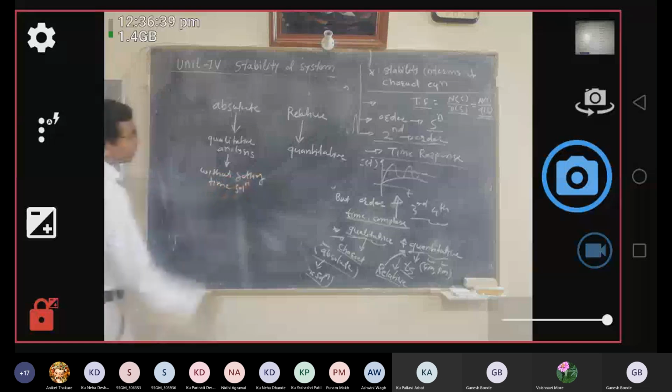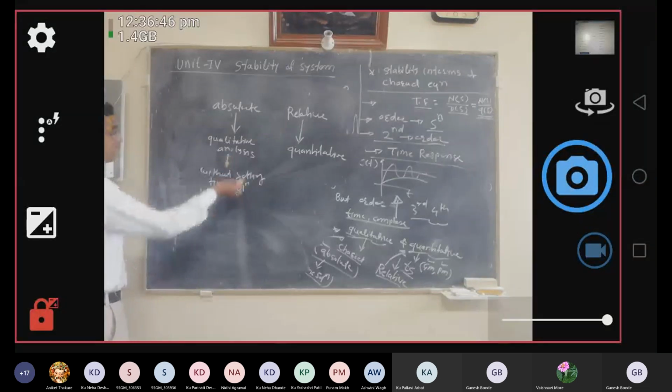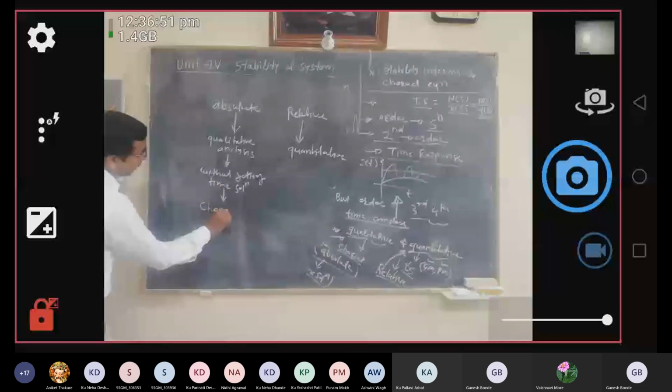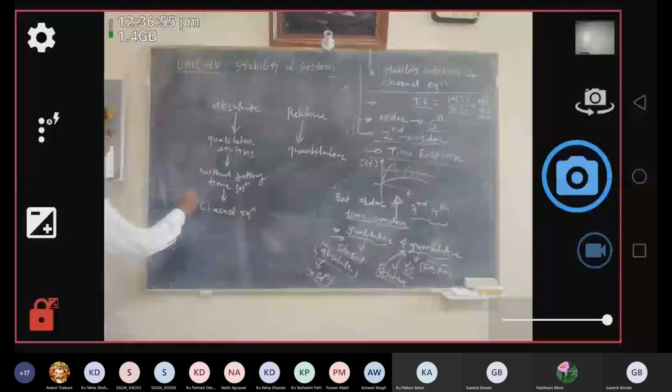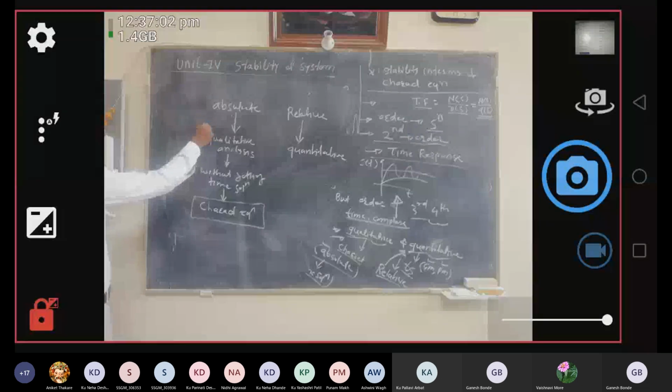Without getting a time solution of the system, how can we comment on the stability, whether the system is stable or unstable? We determine the absolute stability simply by using the characteristic equation of the transfer function. So from the characteristic equation, we can directly comment on whether your system is stable or unstable.